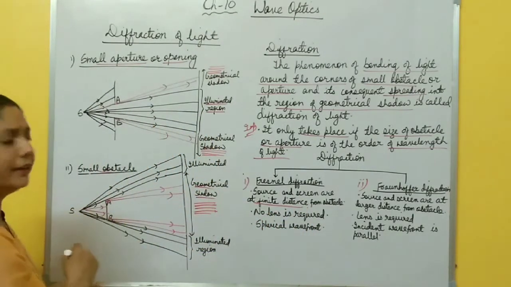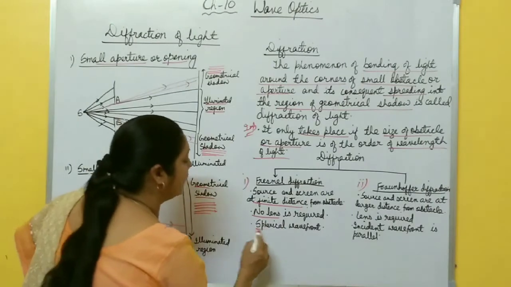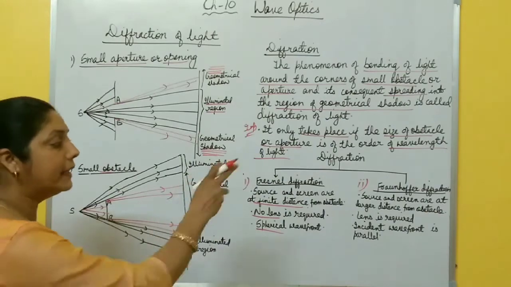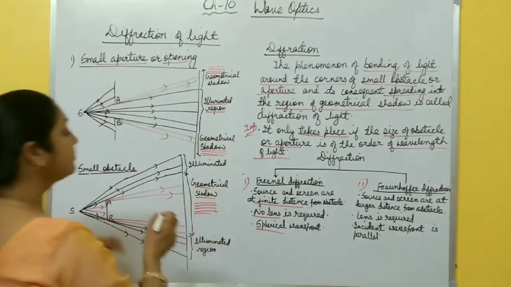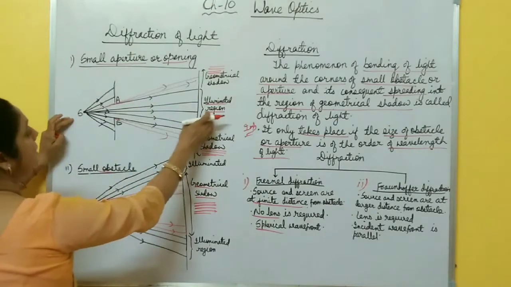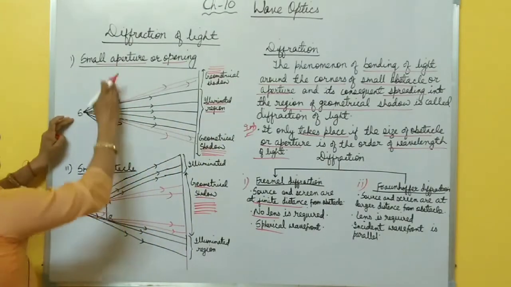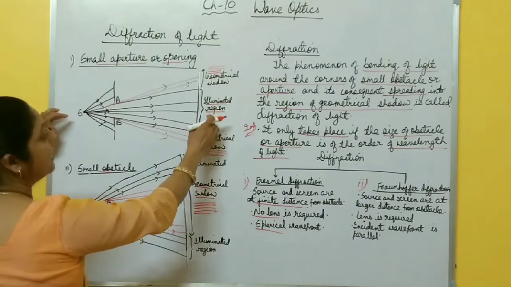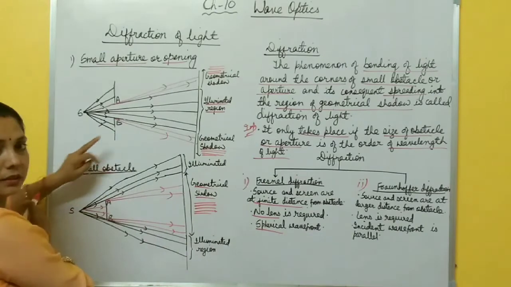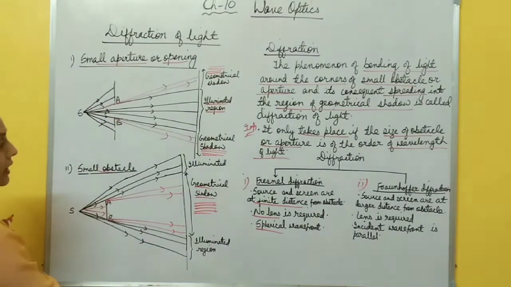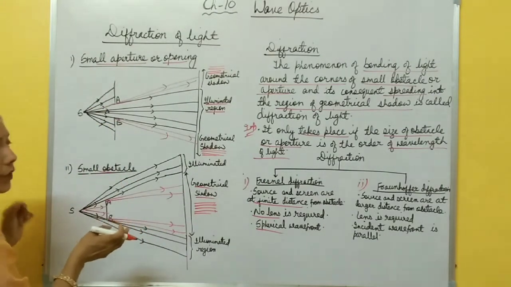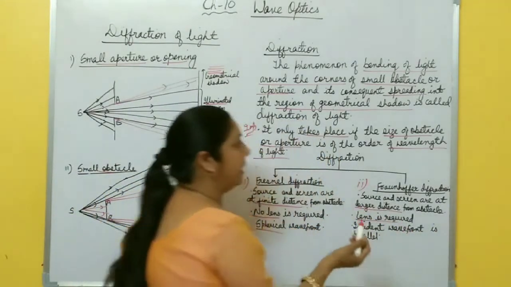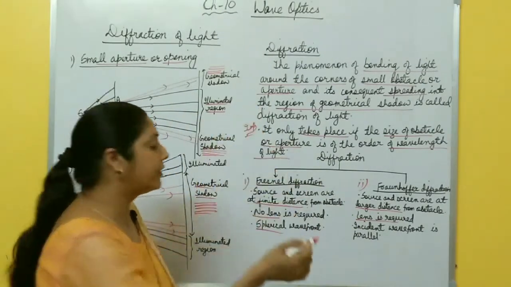If the distance is finite, it means no lens is required, and the incident wavefront, whatever it is, is a spherical wavefront. But in case of Fraunhofer diffraction, the source and screen are at a large distance from this aperture or obstacle. It is placed at a very large distance as compared to the size of this aperture or obstacle. If the distance is large, it means what? A lens is required. So at a larger distance from the obstacle, a lens is required, and if the distance is large, it means the incident wavefront is what?